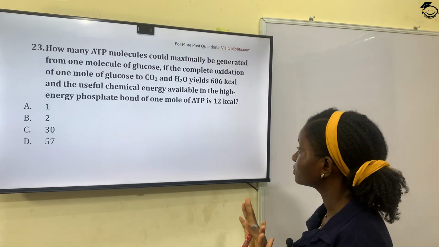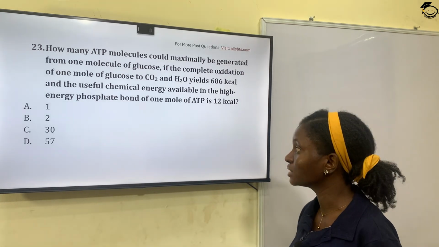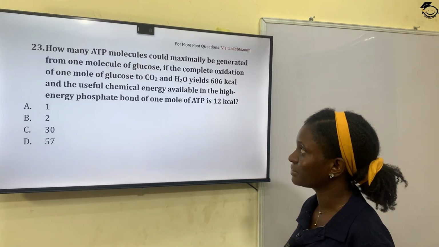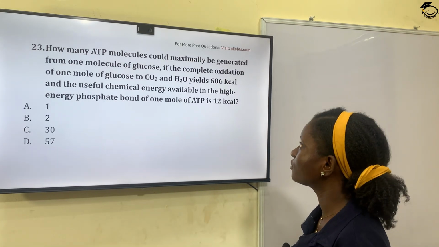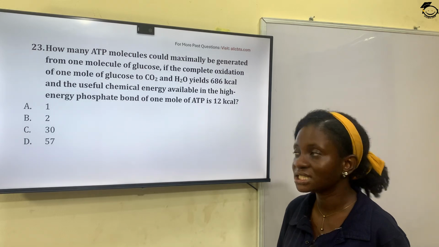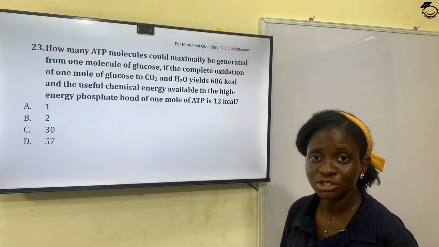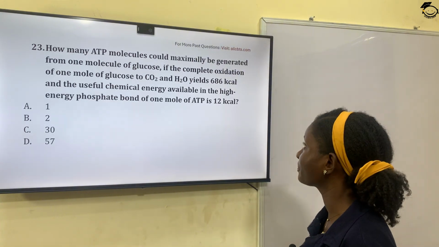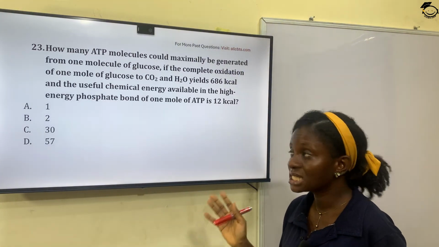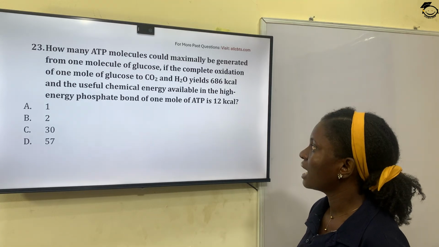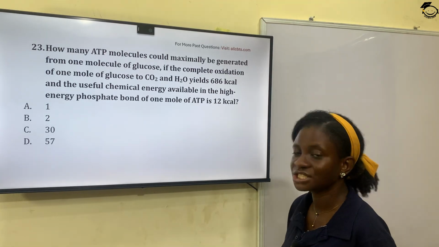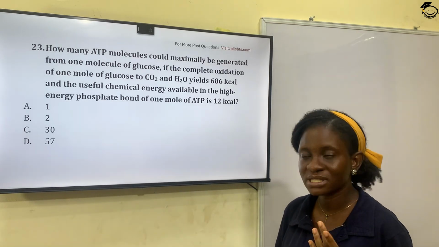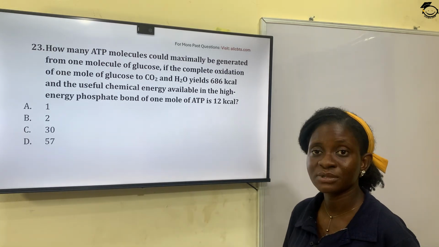So the summary of this question is to calculate the number of ATP that will be generated from 1 molecule of glucose if there's a complete oxidation to carbon dioxide and water, and the useful chemical energy available in the high energy phosphate bond of a mole of ATP is 12 kcal.